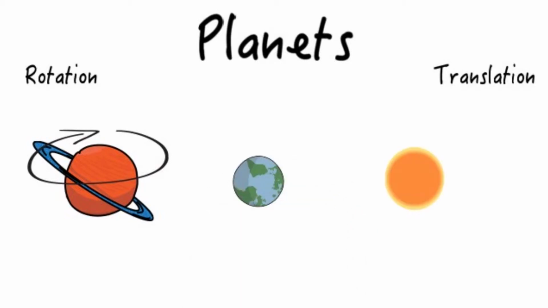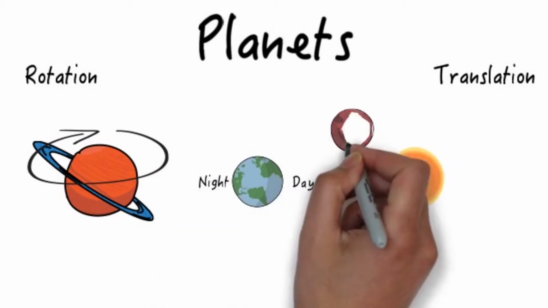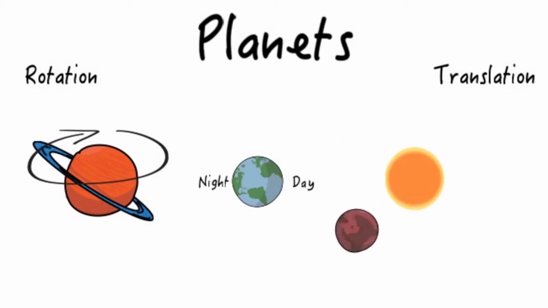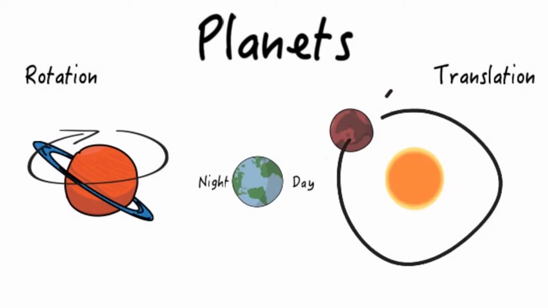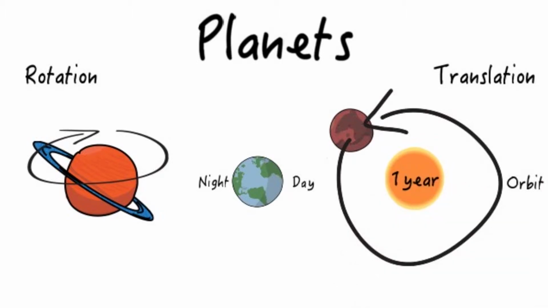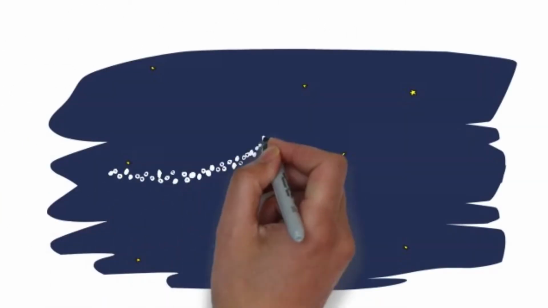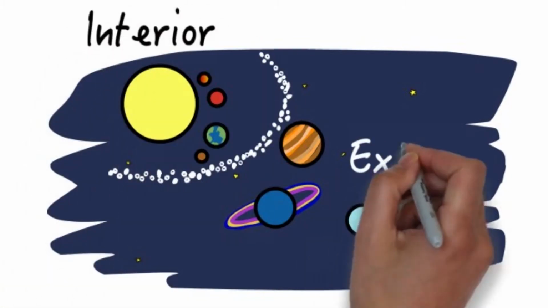In rotation, different parts of a planet's surface are lit by the sun as they spin, giving birth to night and day. Translation refers to the motion of planets around the star about a path called an orbit. A complete revolution around the sun corresponds to 1 year on the planet. The amount of sunlight reaching the Earth is different at different points on the Earth's orbit, creating what we now know as seasons. Planets can be classified into two groups: interior planets and exterior planets.